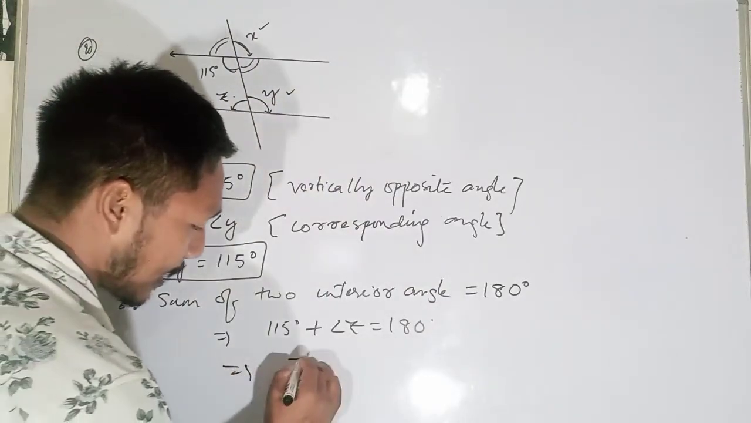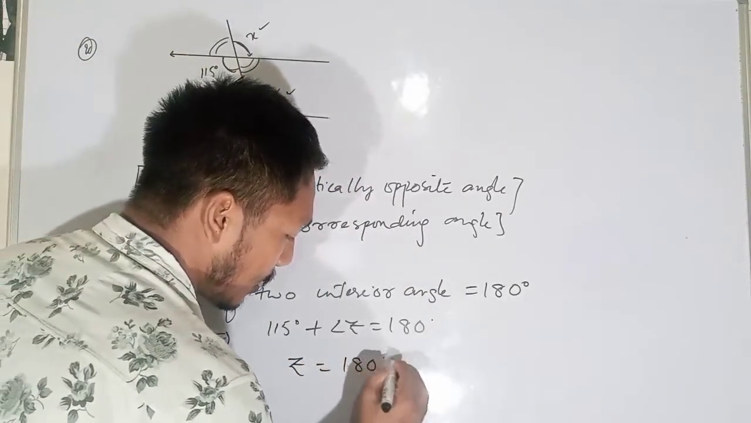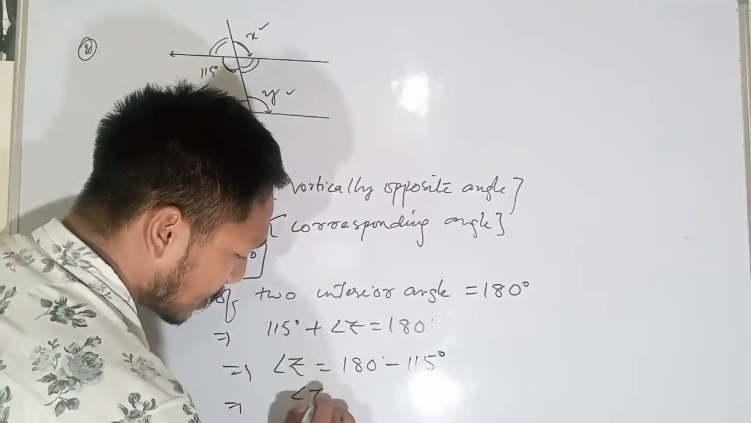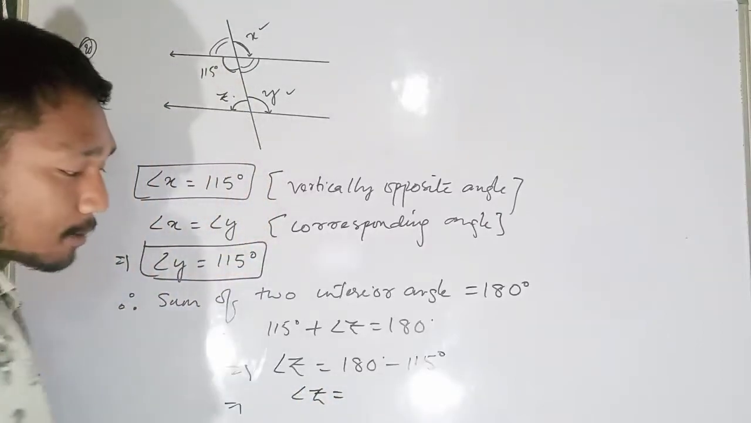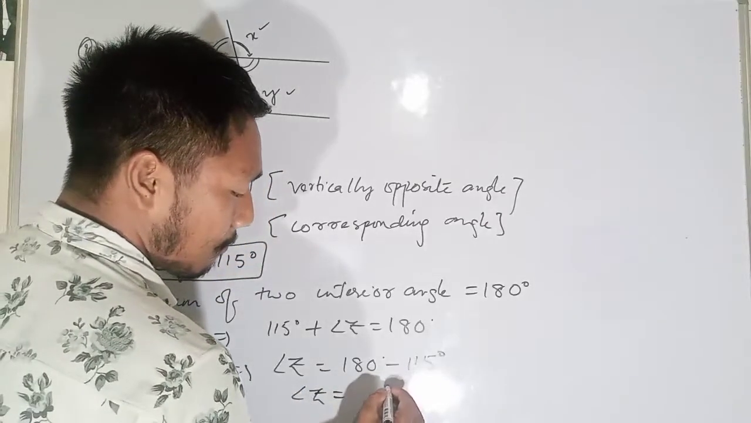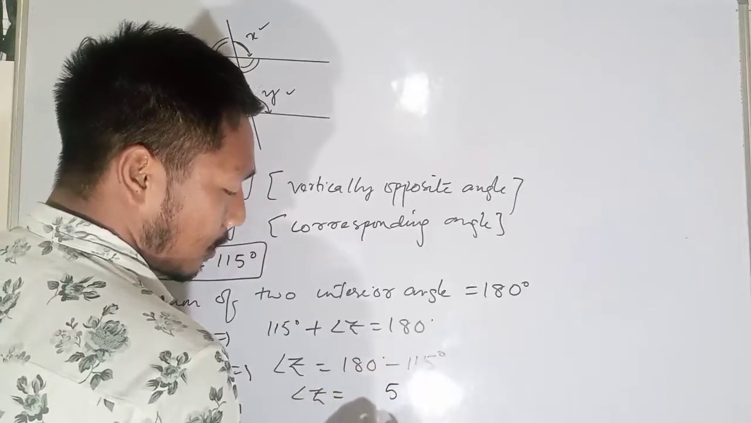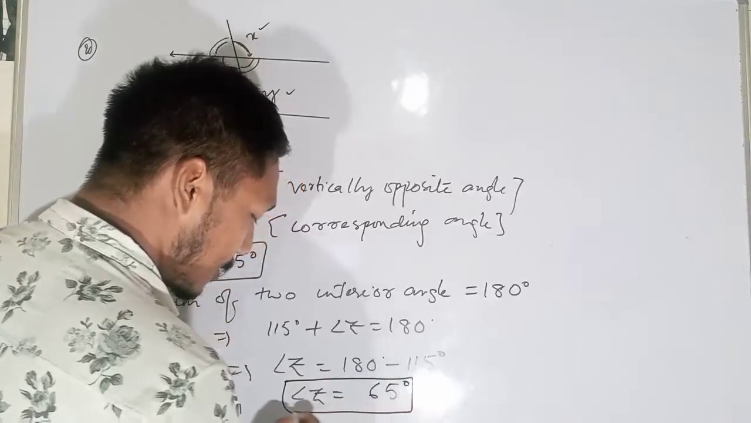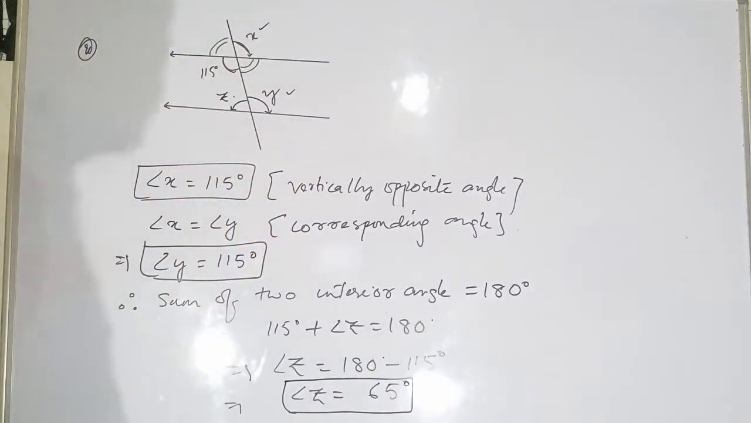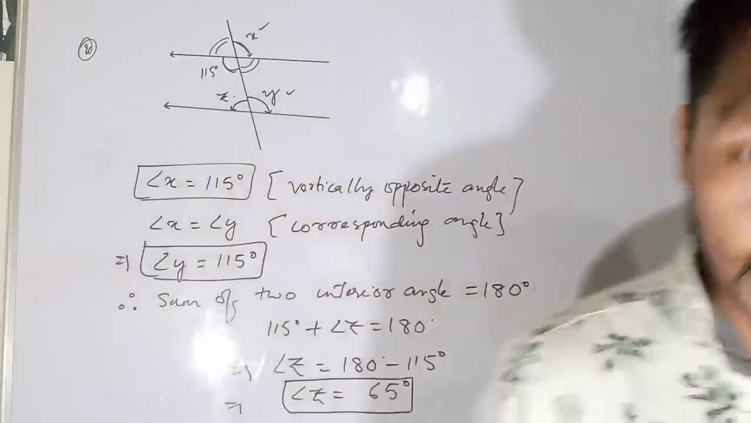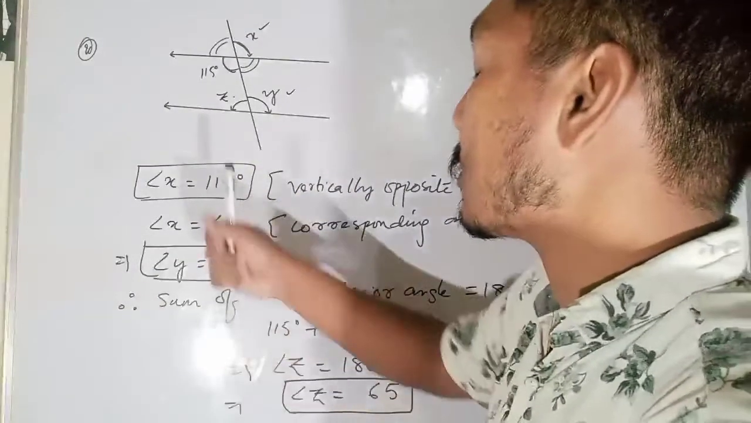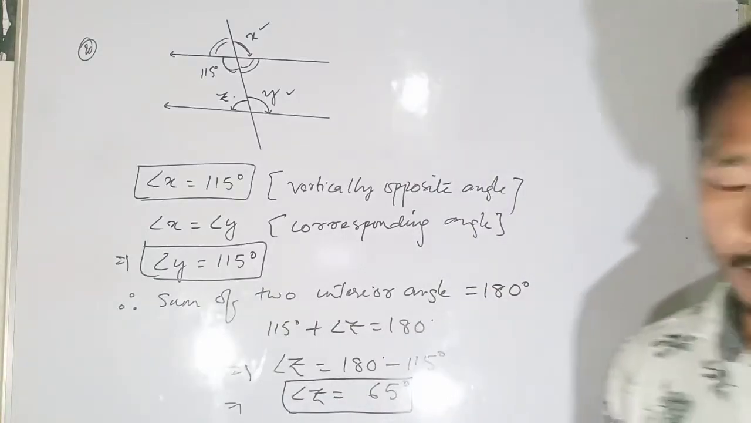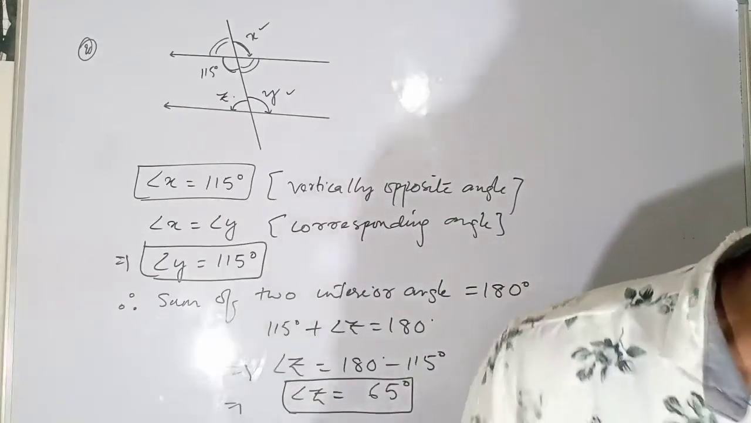So angle z will be equal to 180 degrees minus 115 degrees. So angle z is how much? Subtract these two. 7 minus 1 is 6. So it is 65 degrees. Yes. So this is what we have got. Angle x is 115, angle y is 115, and angle z is 65 degrees. Okay, so let's go with question number 3.